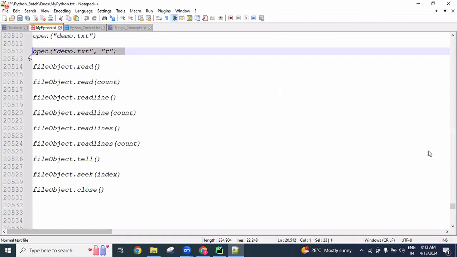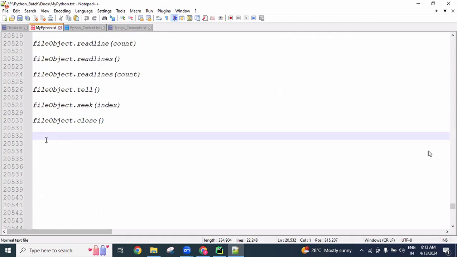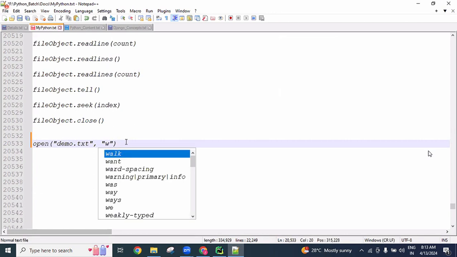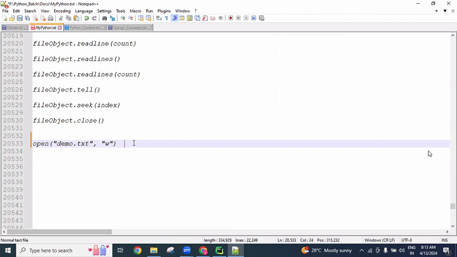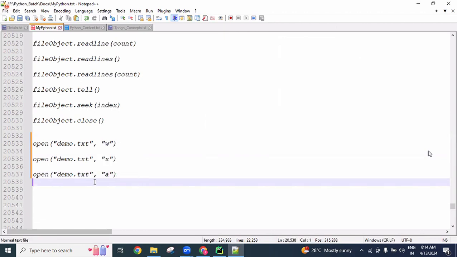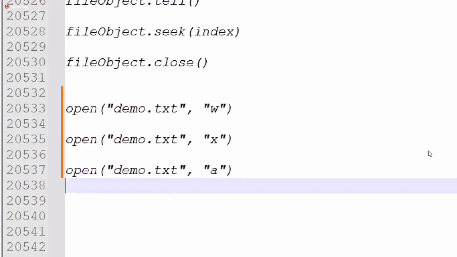Here we did read operations. Next, for writing purposes, we use the open method with a filename and the write mode. Majorly we use three modes: write mode, exclusive mode, and append mode. If I'm using write mode for a write operation, the open method opens this file with write mode, creating a file object with write mode.